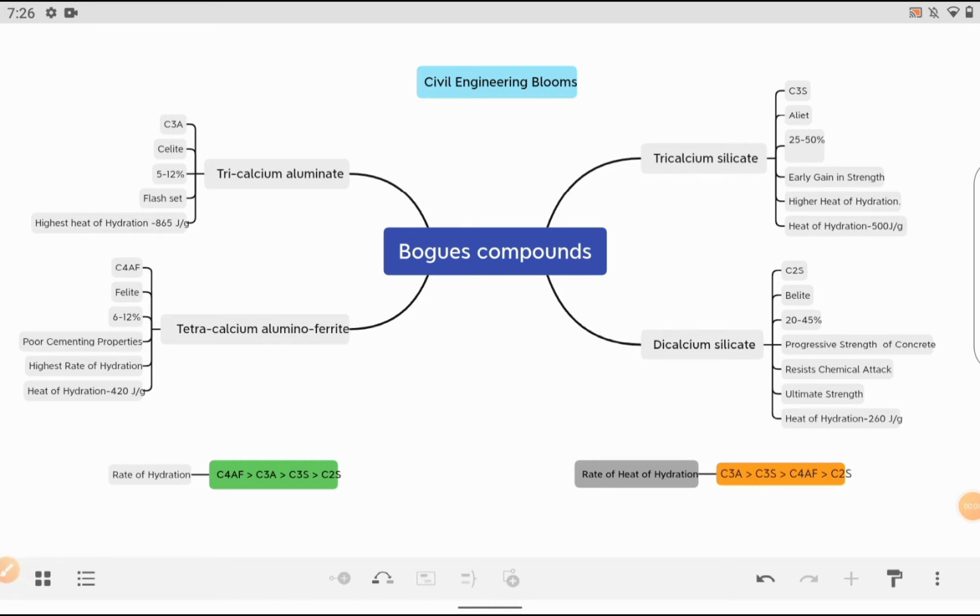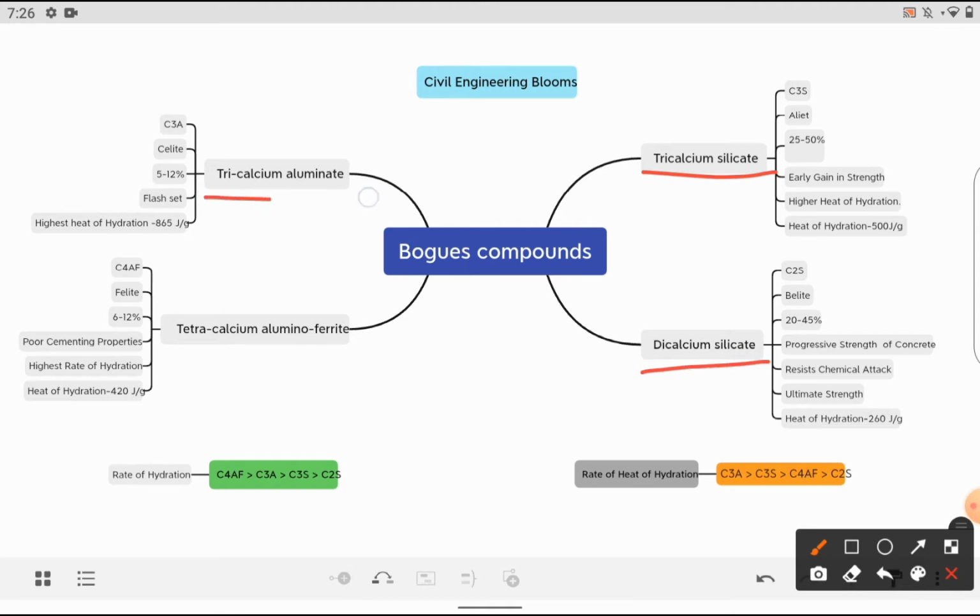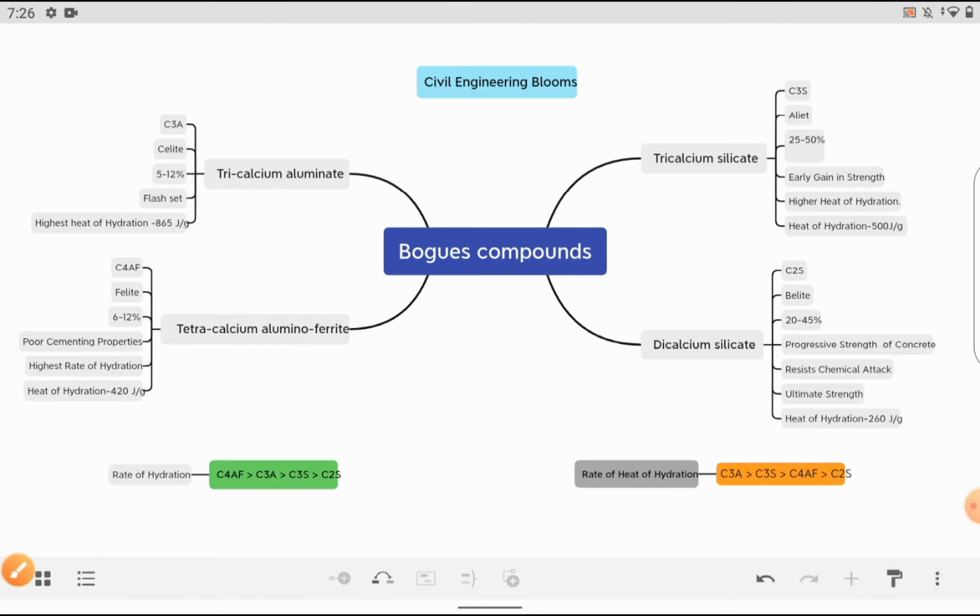So in this video I am going to discuss the Bogue compounds, and I have prepared a mind map here so that it will be easy to remember also. Okay, so coming to the Bogue compounds, they are formed when cement is mixed with water and hydration takes place. There are four compounds known as Bogue compounds, and they are tricalcium silicate, dicalcium silicate, tricalcium aluminate, and tetracalcium aluminoferrite. Okay, so let's see each of the components and their properties.